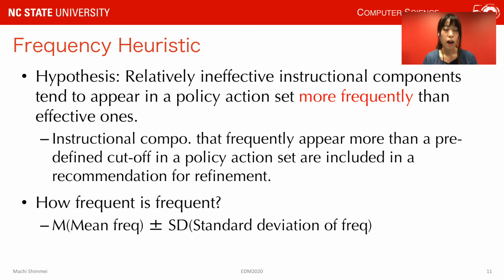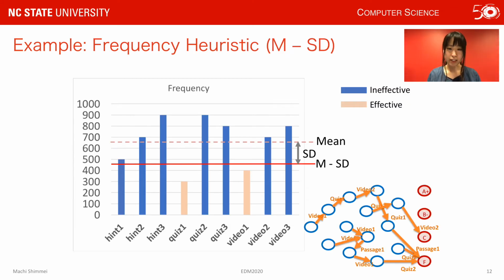Then the question is, how frequent is frequent? We evaluated two different cutoffs. One is mean frequency plus standard deviation of the frequency, and the other is mean frequency minus standard deviation of the frequency. Let me explain the frequency heuristic with examples. This graph represents the frequency of each instruction component in the policy action set. Remember the learning trajectory graph I showed before. The orange edges represent the instruction component suggested as a converse policy action.